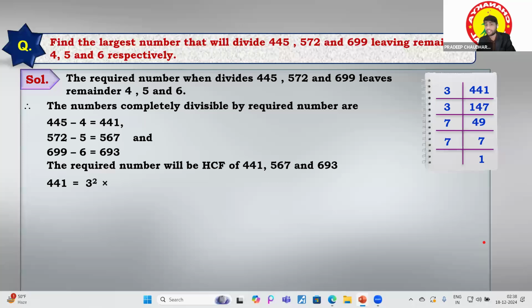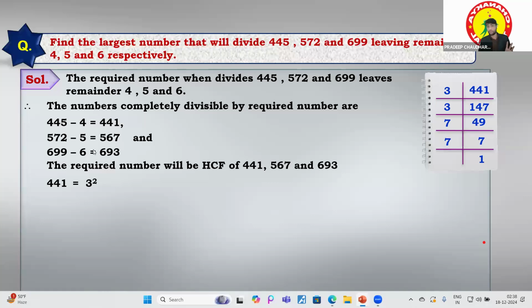Because you know it is the largest number that will divide them. Just think why we are finding the HCF over there. You have to find the largest number that will divide 445, 572, 699, so the number will be smaller than all of them. Can the number be greater than 445? No, it can't be, because if the number is greater than 445, 572 and 699, then it can't divide all three of them, and it can't leave the remainders 4, 5 and 6. So you have to find the HCF.